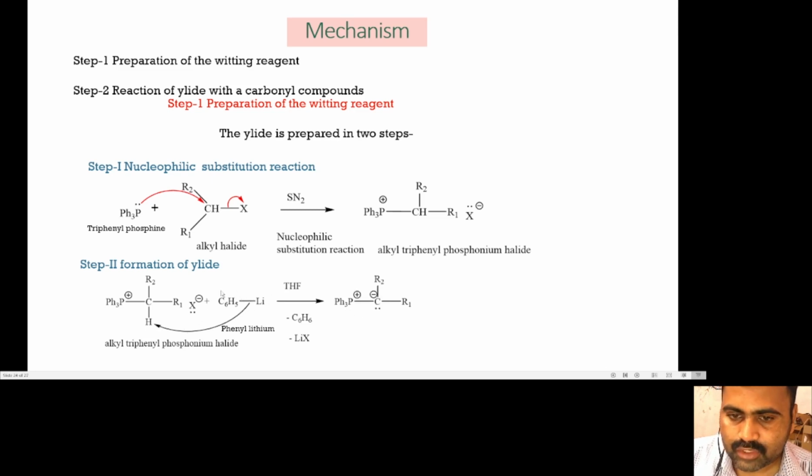And due to the abstraction of the hydrogen atom by the strong base, the carbon atom gets the lone pair of electrons, and due to this the carbon atom is electron rich.